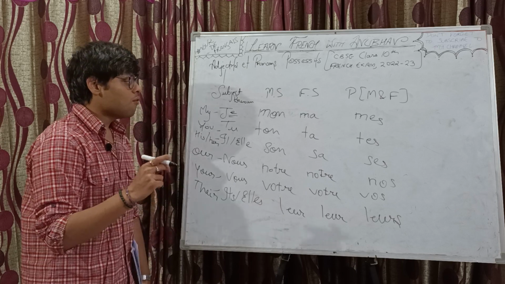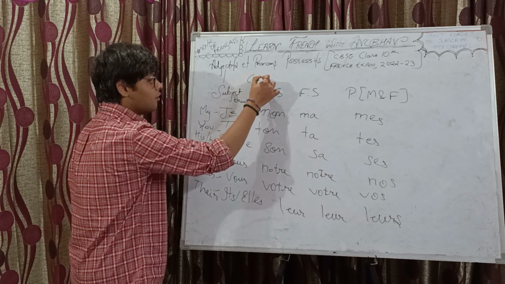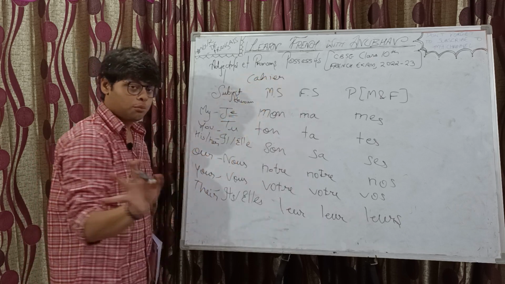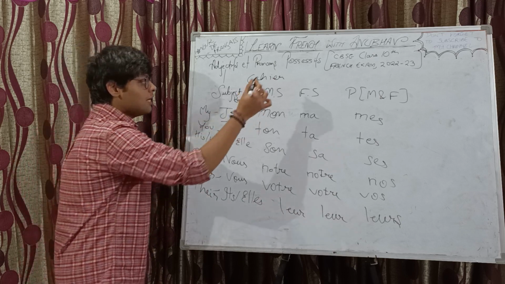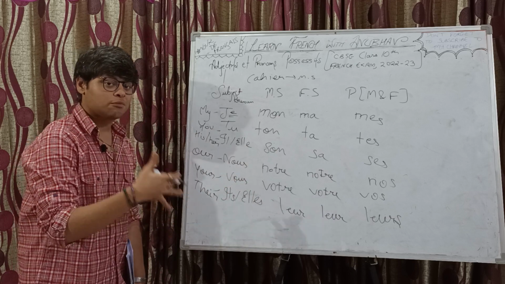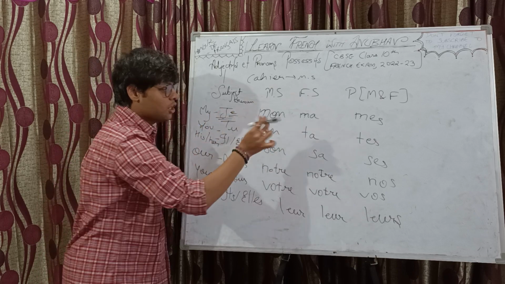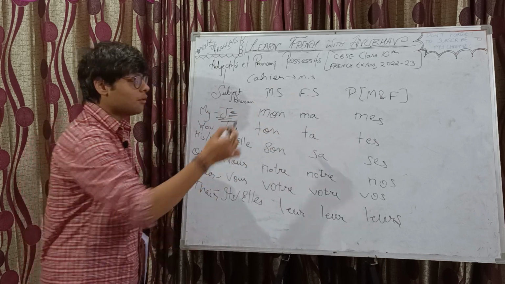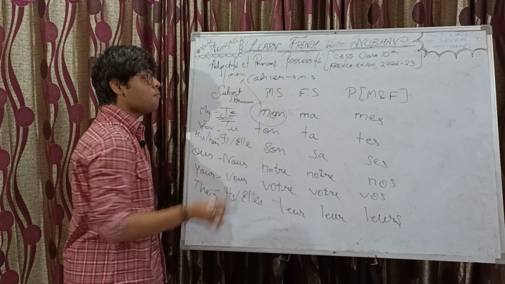Now for example, let's take the same word, cahier, notebook. I need to say my notebook. Now see, cahier is masculine singular and I want to say my notebook, which means the subject pronoun becomes je. So je is the subject pronoun. These three are the options. Which one is for masculine singular? This. Hence, it will become mon cahier.